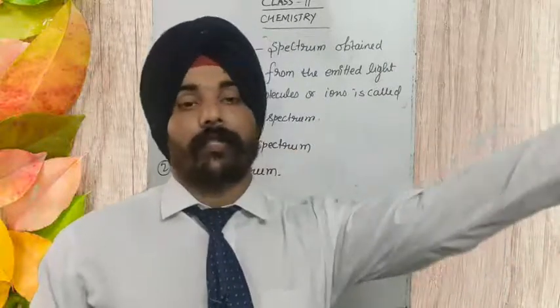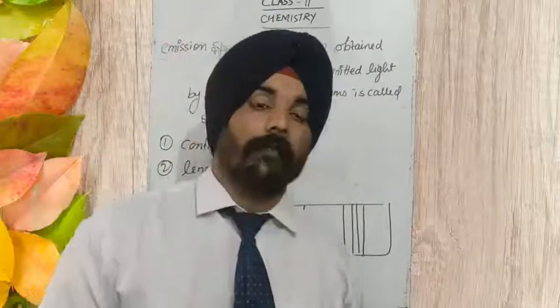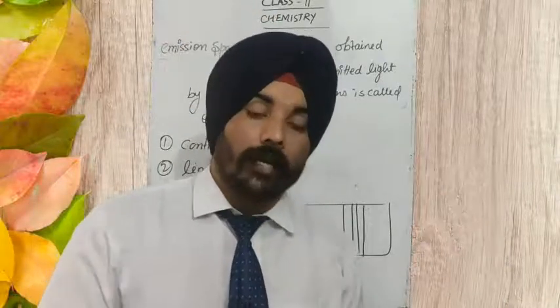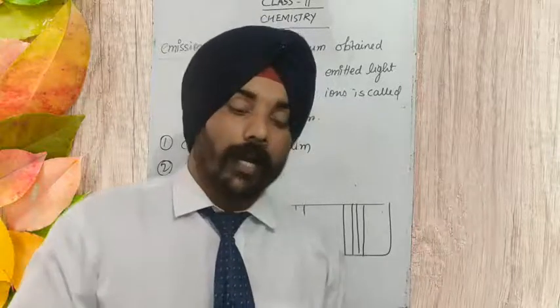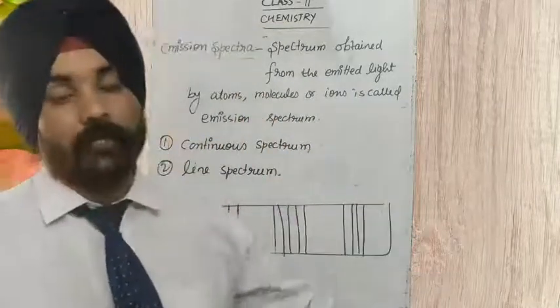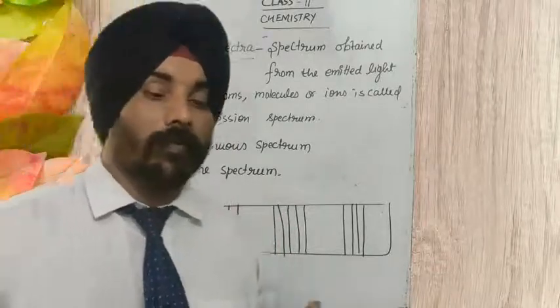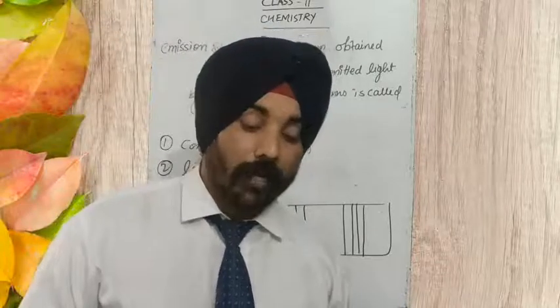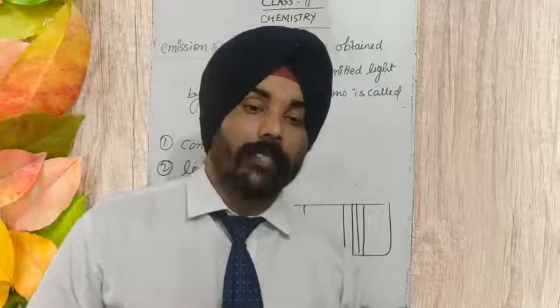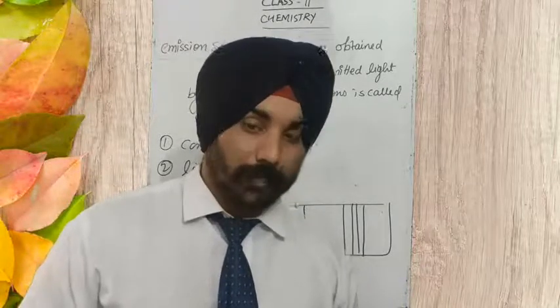There they stay for some time and then come back. While coming back to their stable state, they radiate some amount of energy, and the spectrum obtained from that radiated energy is a line spectrum. So the line spectrum is especially formed by atoms. We study the properties of atoms through the line spectrum or line emission spectrum.